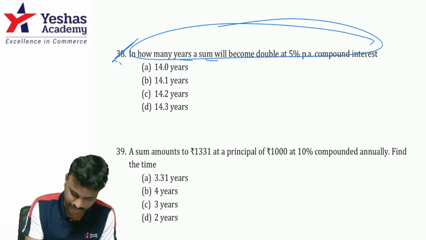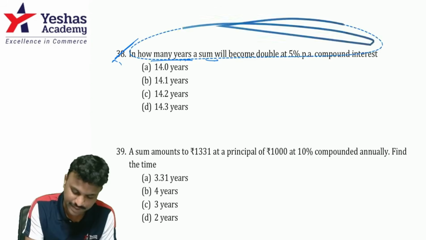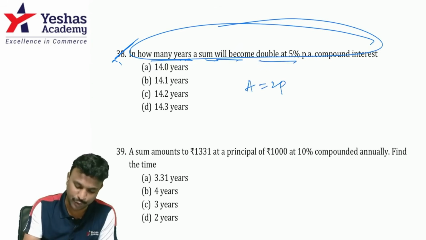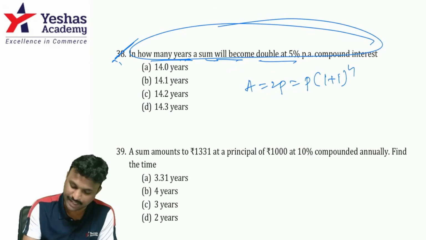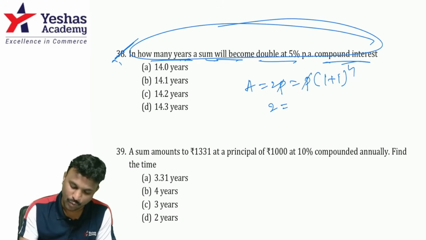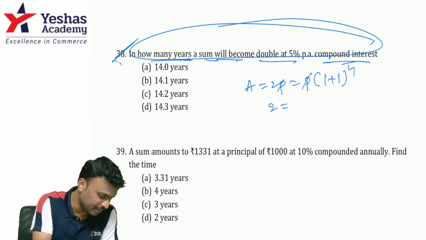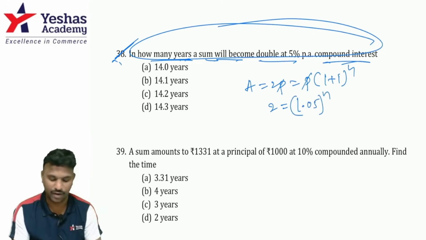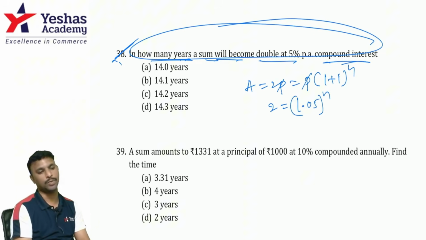In how many years will a sum of money become double? Guys, double means what? A is equal to 2P, which is appreciation based, whole power n. It's as per CI only. Guys, P will get cancelled, so 2 is equal to 1 plus 5%, which is 1.05 whole power n. Now, where is n? N is in the options.